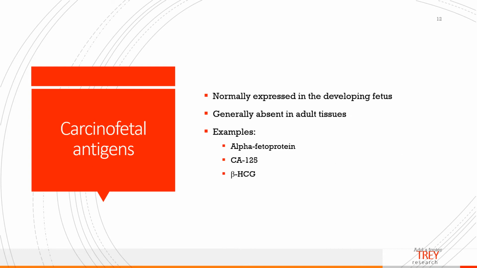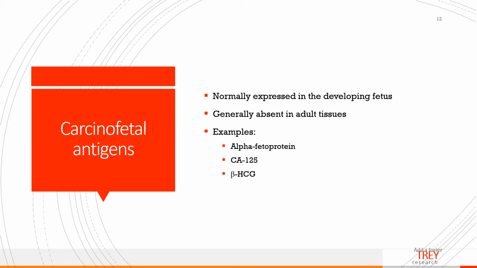It looks like we have one more type of tumor category antigens, and that is the carcinofetal antigens, or the oncofetal antigens or oncodevelopmental antigens. The oncofetal antigens would be things like CEA, which is carcinoembryonic antigen, alpha-fetoprotein, carbohydrate antigen 125, and beta-HCG.